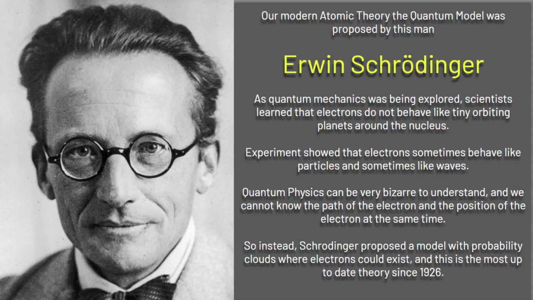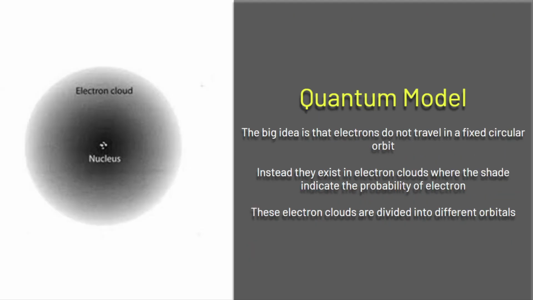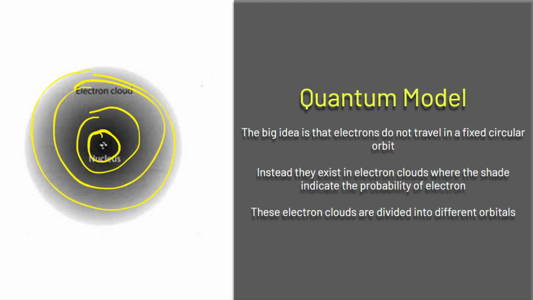So our last atomic model is called the quantum model. Erwin Schrödinger, a really smart dude, basically said that electrons don't just orbit around the atom like what Bohr said. It's actually more like a probability cloud.